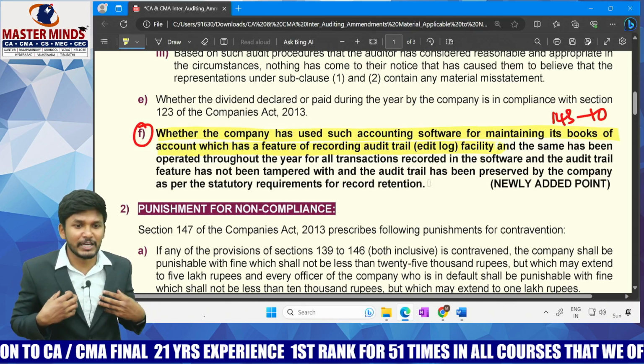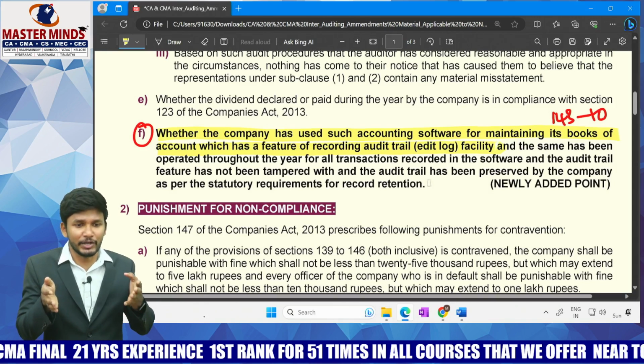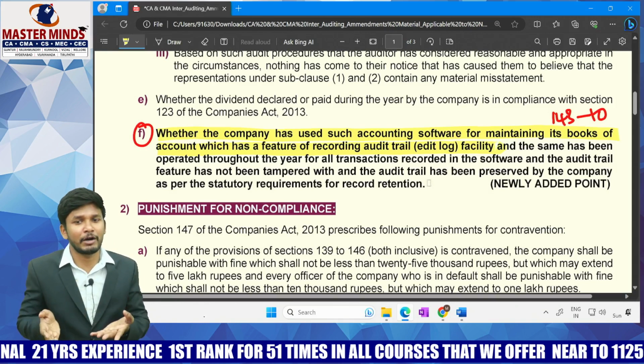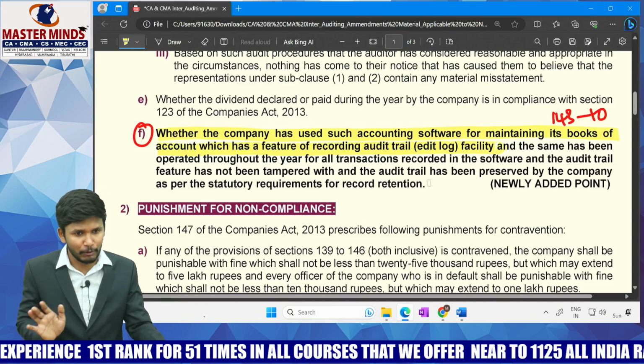Now, as auditor, what is my responsibility? I have to report on whether, first of all, the company is using an accounting software which has a feature of what? Audit trail or edit log. That becomes the first point. Hope you got the point.